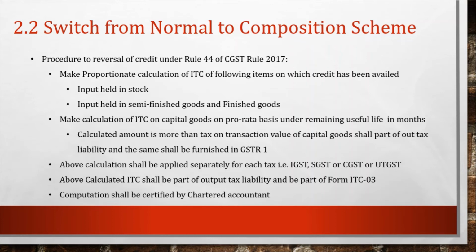Here, if the calculated amount, meaning the reversal of input credit on capital goods, is more than the tax on the transaction value of capital goods before the date of opting for the composition scheme, then we have to pay the tax.